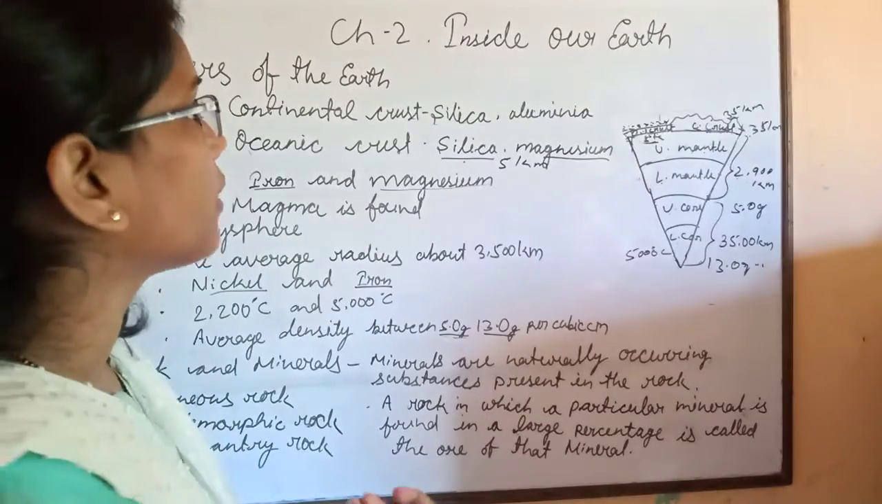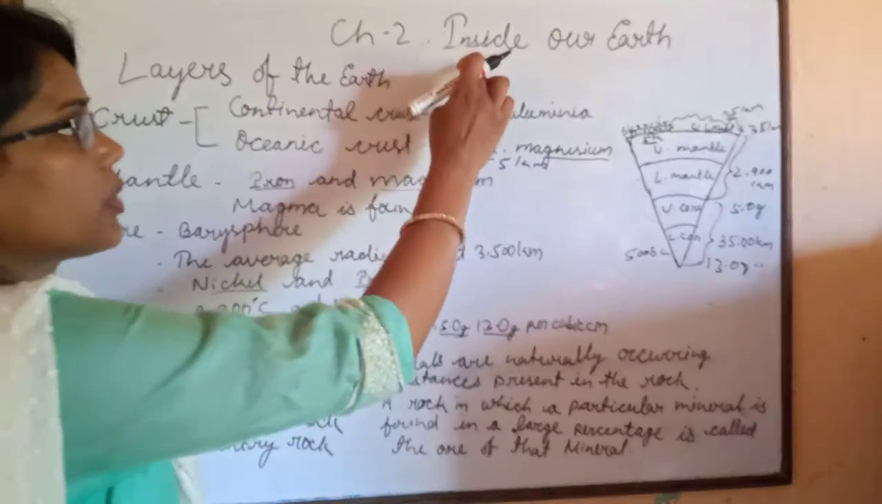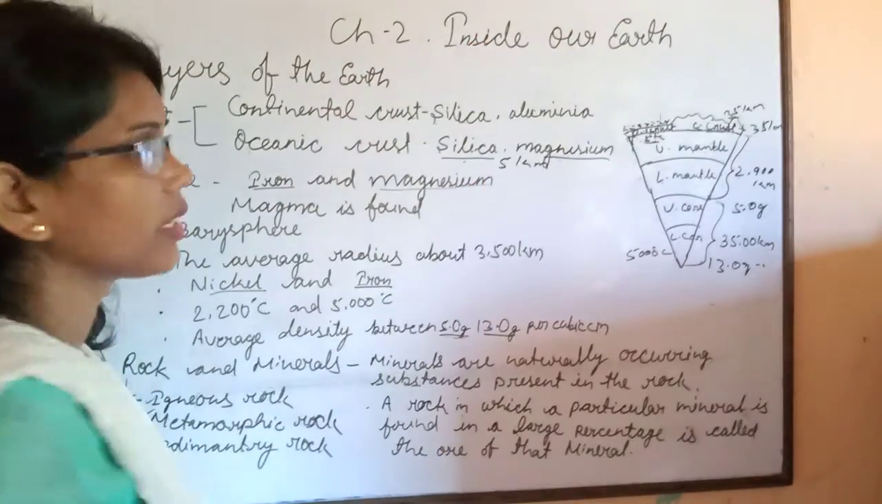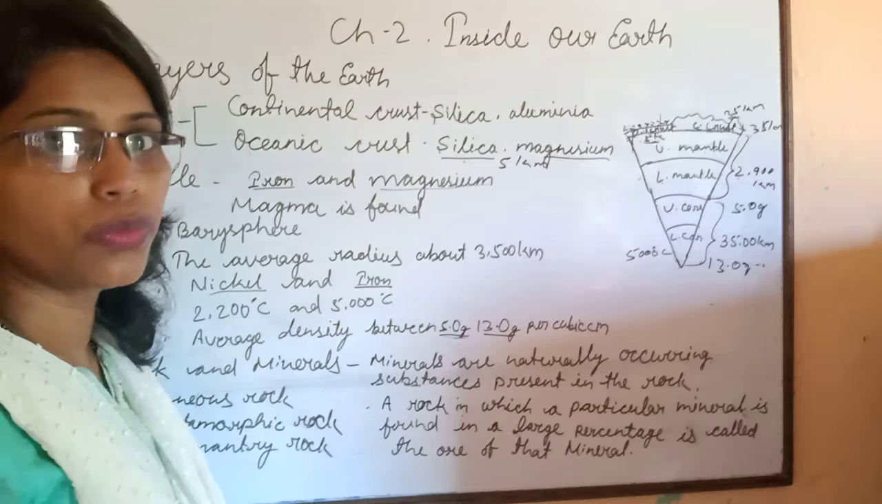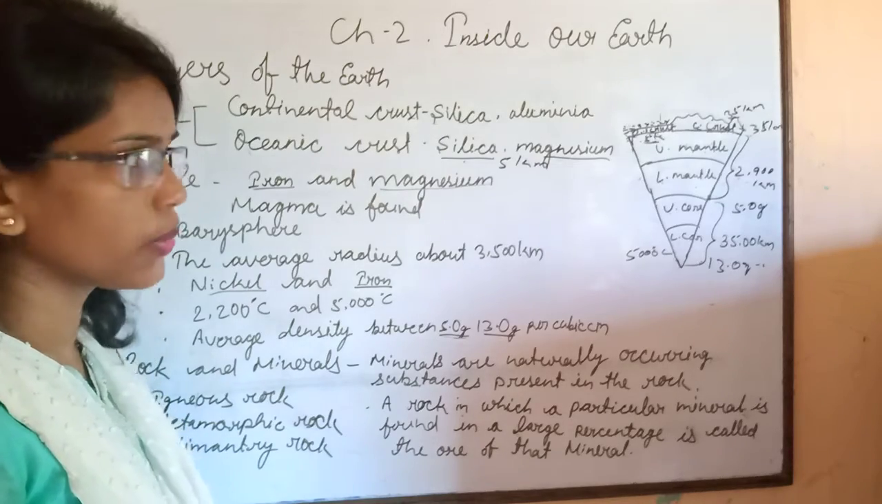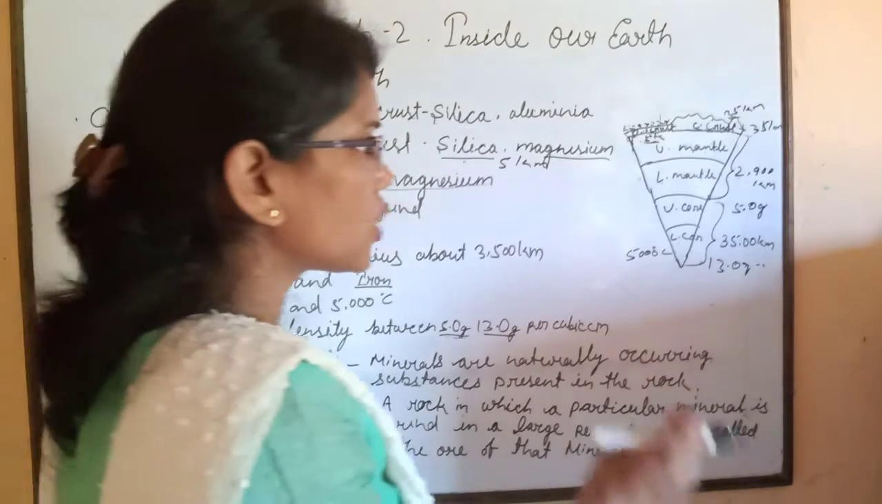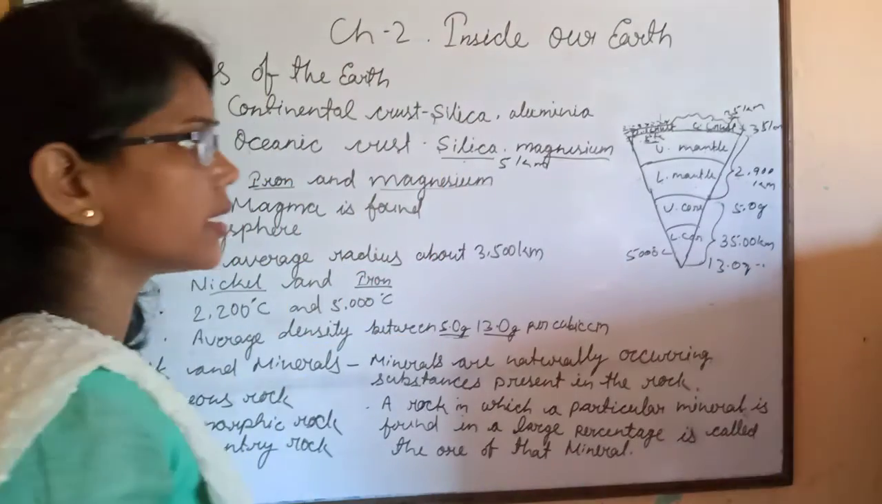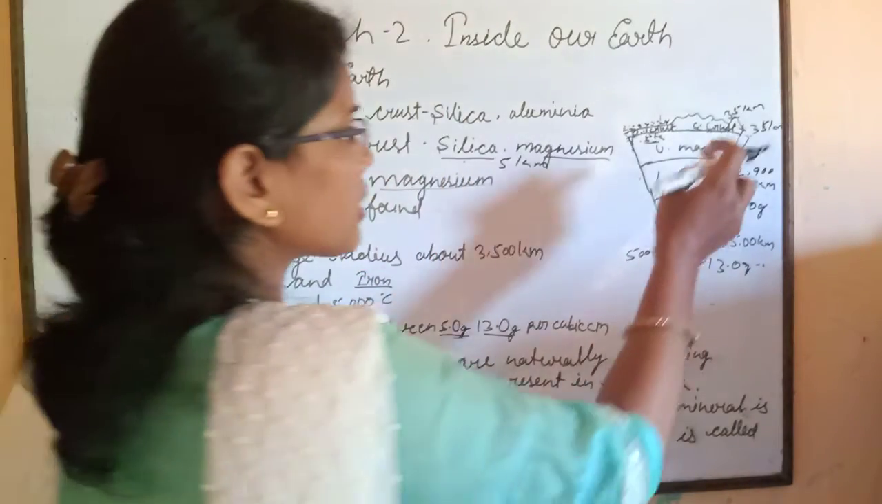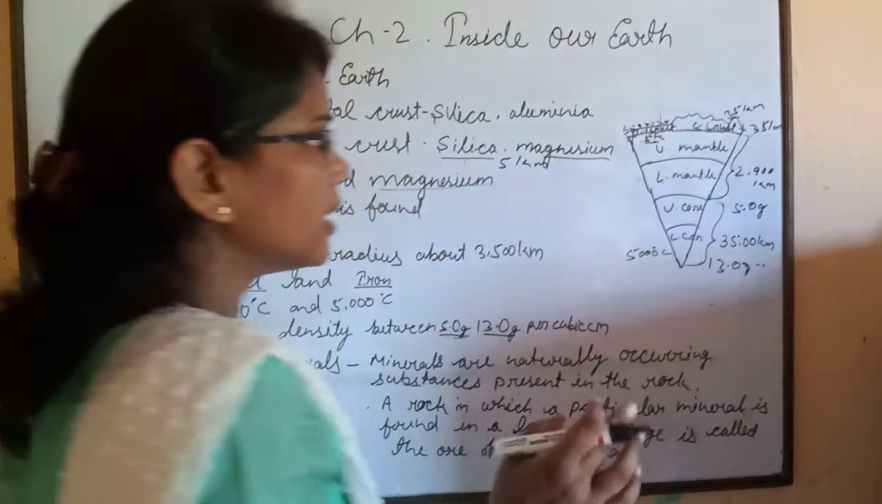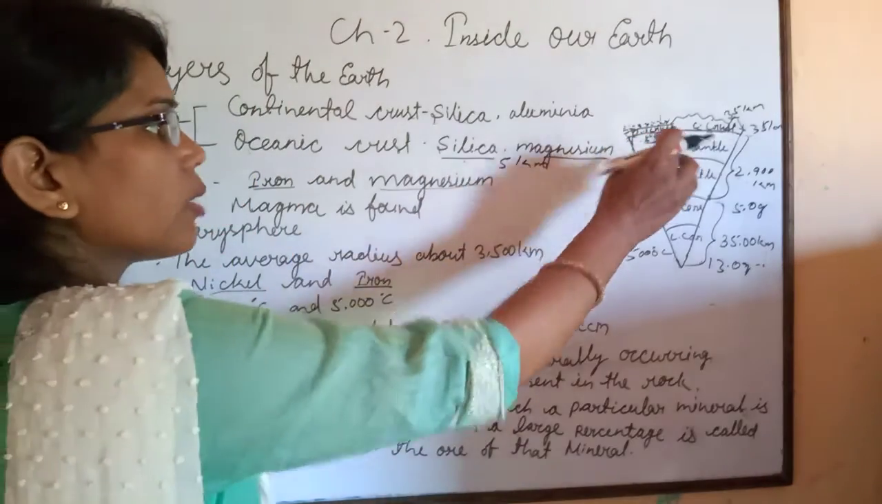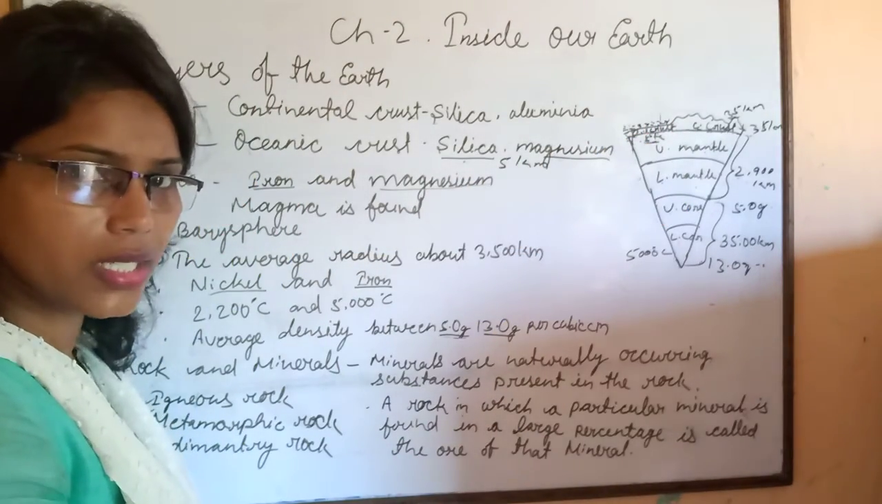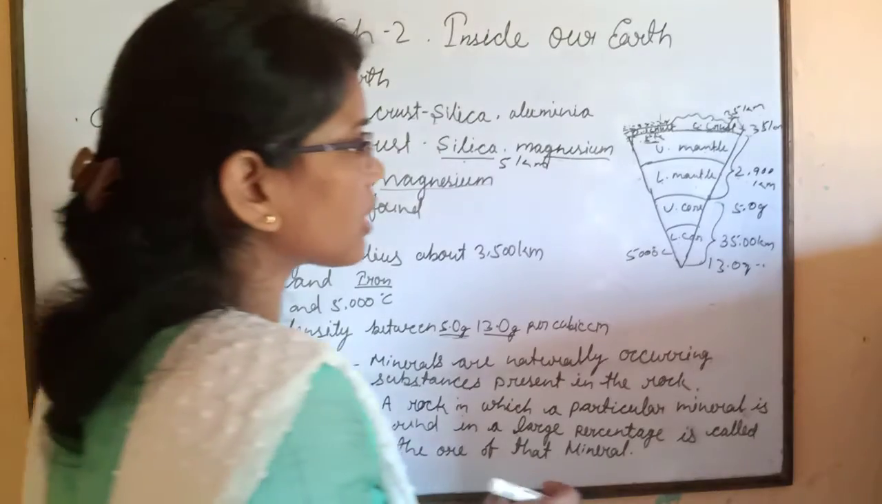Hello children, today we are going to continue our second chapter, Inside Our Earth. In the last video, we already completed some topics. As we know, Earth's interior is divided into three groups: crust, mantle and core. About crust and mantle, we already studied in the last class. Can you tell me about crust and mantle?